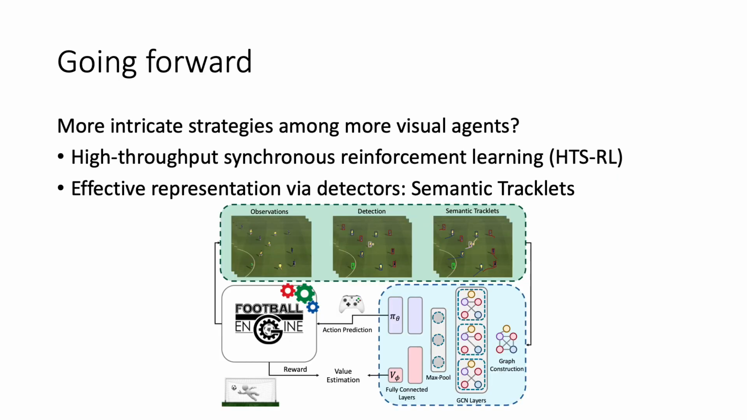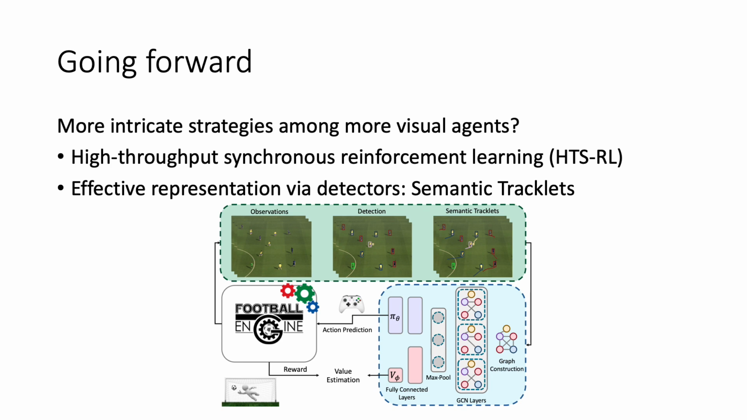While furniture lifting, and particularly the latter furniture moving, require an increasing amount of collaboration, they are confined to 2, 3, or maybe 4 agents. Can we train in a visual environment with more agents that require continuous collaboration? How can we learn more intricate strategies among a larger number of visual agents? This is a question that we have been looking into for a while. While doing so, we devised a novel training framework which we refer to as high-throughput synchronous reinforcement learning.